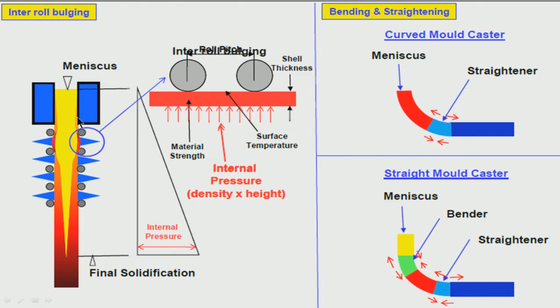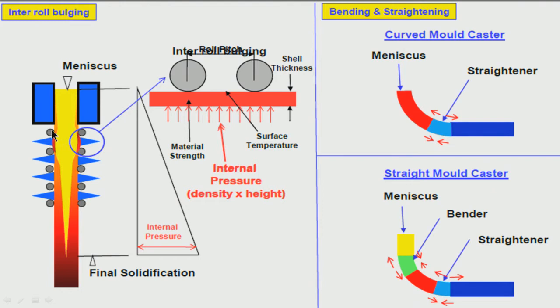This is important. And then when the shell is coming out of the mold, what is important is the shell thickness. Otherwise there is a ferrostatic pressure, this is liquid. This liquid will put a lot of pressure on a solid shell. So the mold is the support for the shell. But when the shell is coming out of the mold, what is the support? There has to be some support.